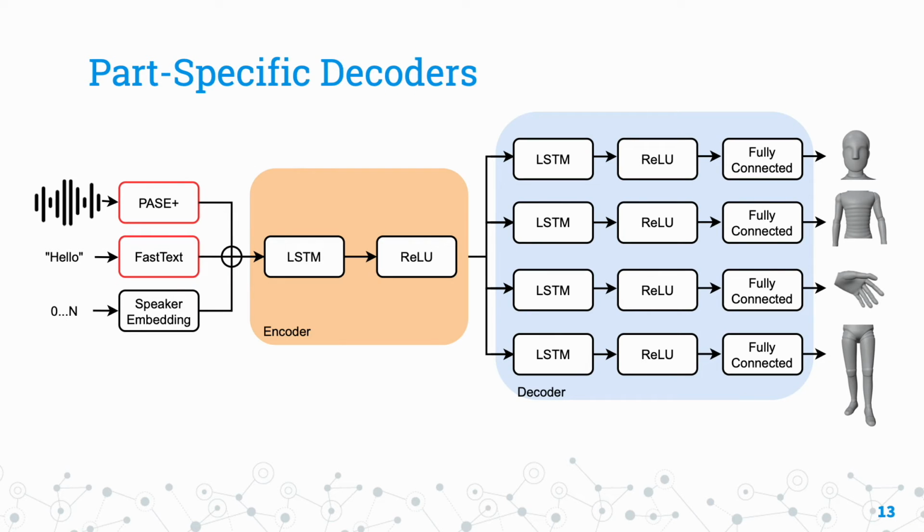Here we have an end-to-end overview of our part-specific decoder model. The encoder portion is similar to that of the LSTM baseline. However, rather than feeding into a linear layer, it is fed into multiple decoding heads. As we can see, each decoder is responsible for decoding a specific section of the body. In this case, the head, torso, hands, and legs separately. Each decoder predicts the 6D rotations for all joints in the respective body section. The leg decoder is the only exception, where it also predicts the global position for the body world joint.